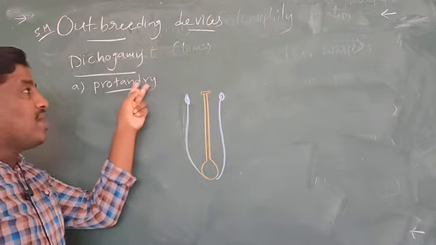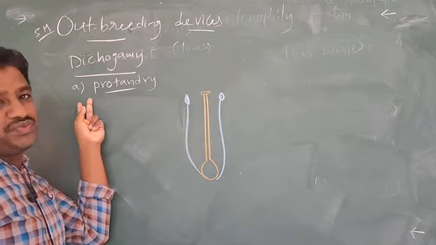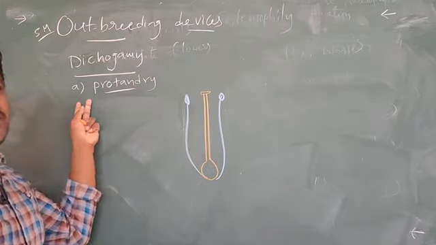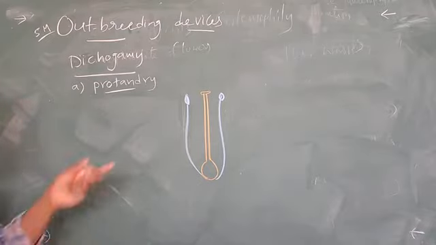That means the androecium is first to mature. Androecium is first mature. Stigma is not mature.